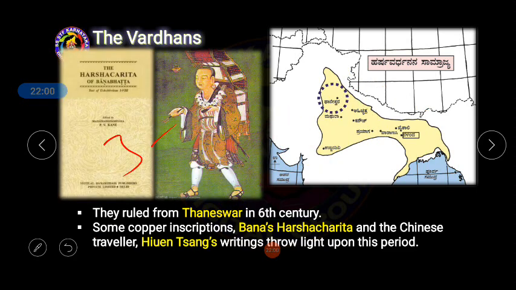Some copies of inscriptions, Bana's Harshacharita, and the writings of the Chinese traveler Hiuen Tsang shed light upon this period. So these are the sources of information if you want to study the Vardhana dynasty. Remember Bana's Harshacharita, this is the famous book if you want to understand the Vardhana dynasty. That book is very important. And one more important source is the Chinese traveler Hiuen Tsang, who visited India when Harshavardhana was the king, and he recorded his experience in his books.